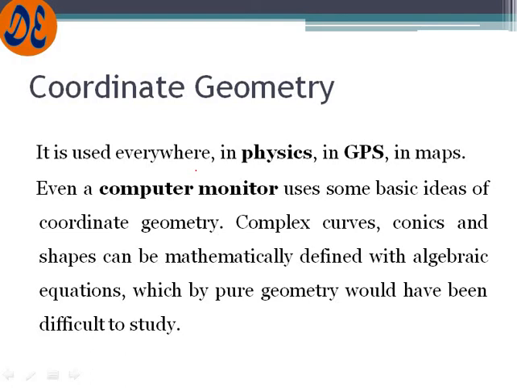Complex curves, conics and shapes can be mathematically defined. That means there is a circle, there is a rectangle, a triangle, a cone, different shapes are there, and each and every shape can be defined by an algebraic expression. Like simply a linear equation, y = 3x + 2. Now this is an algebraic expression, or you can say a polynomial of degree 1.